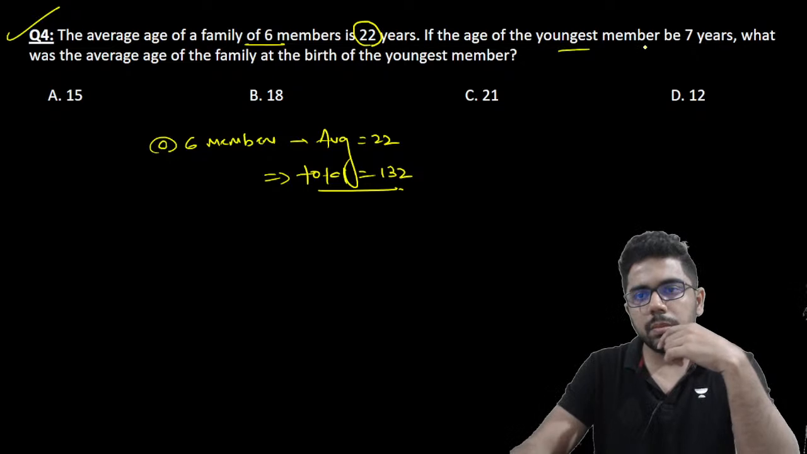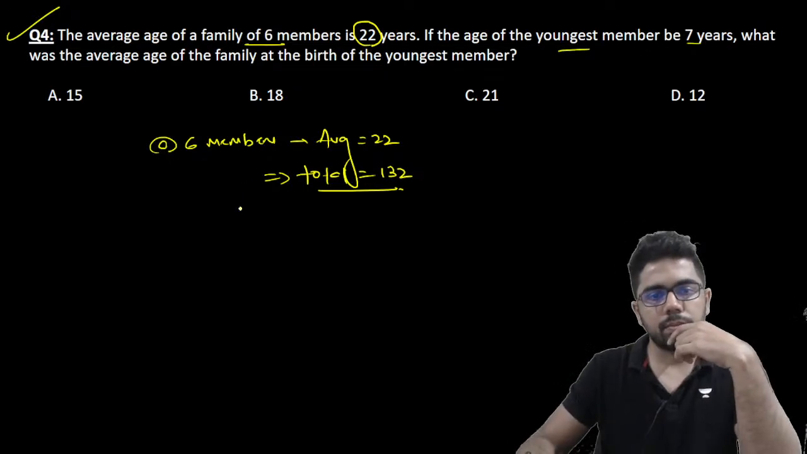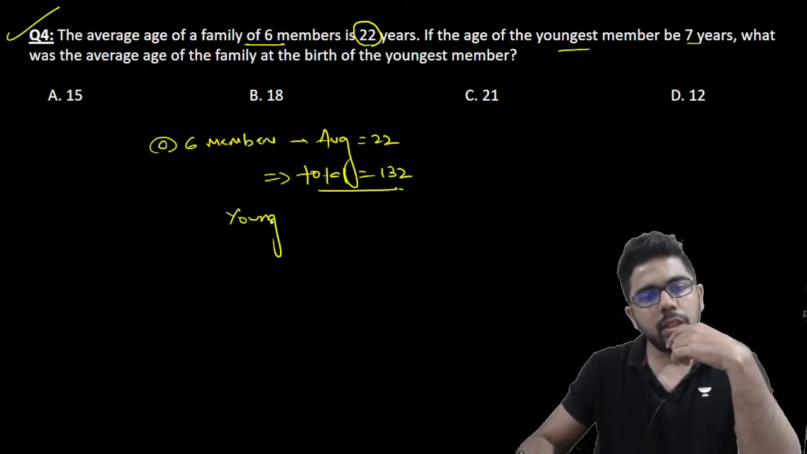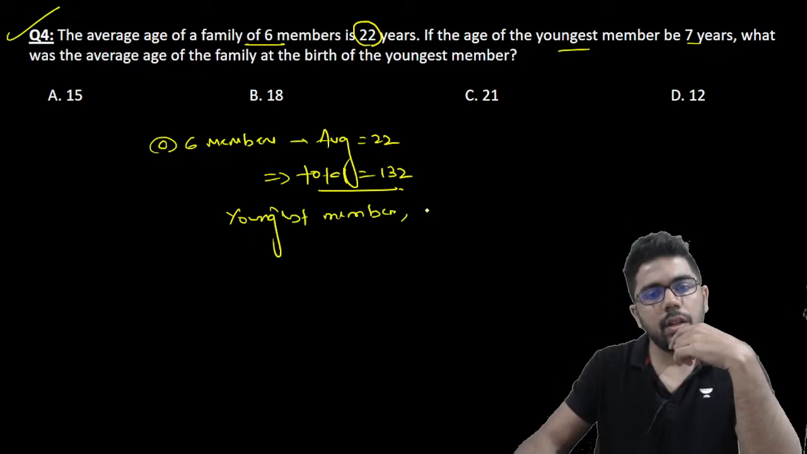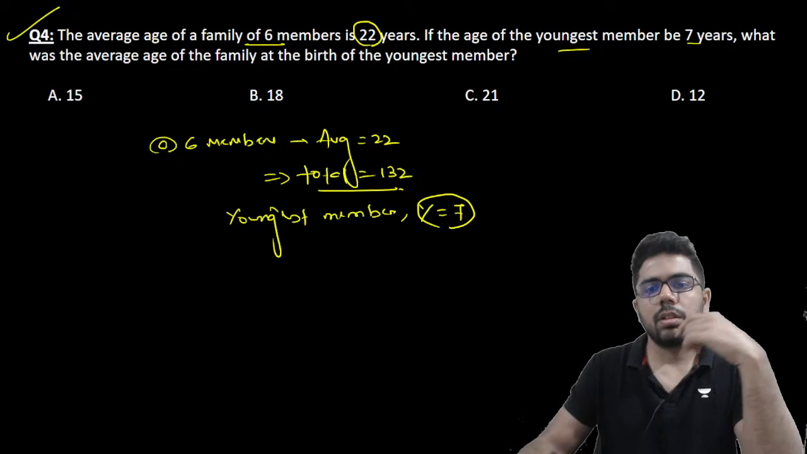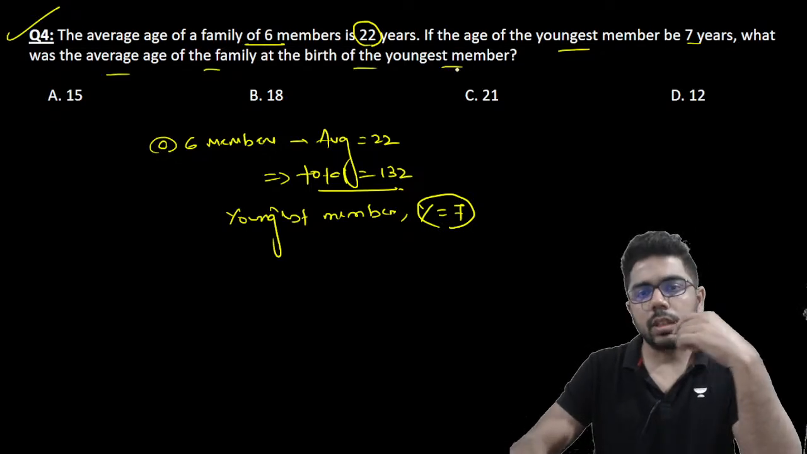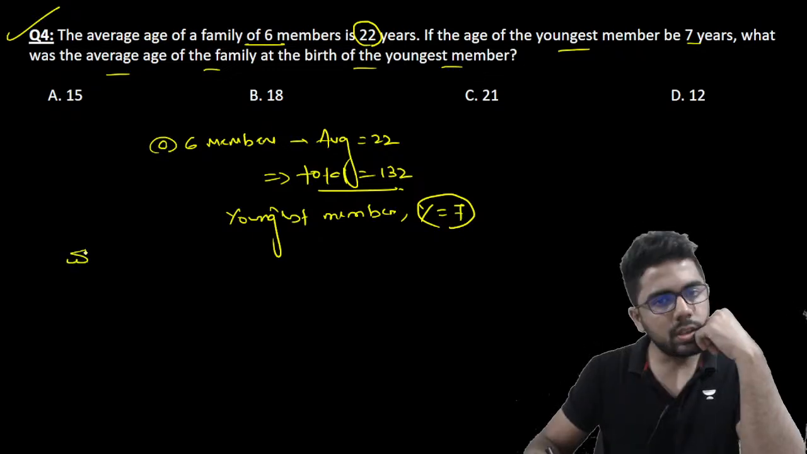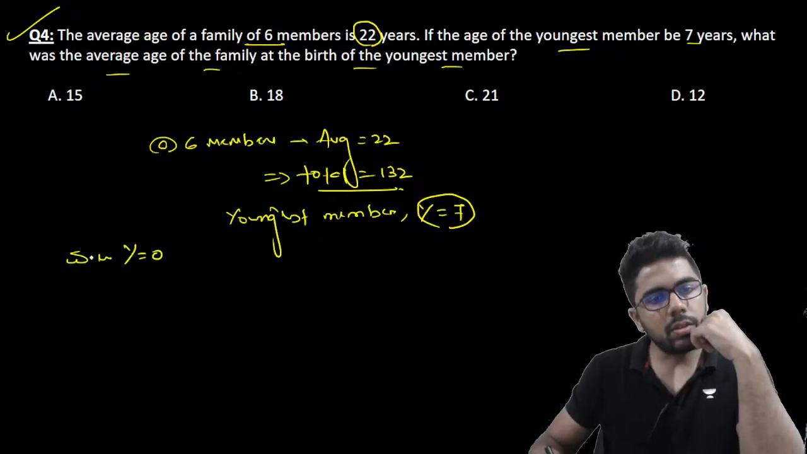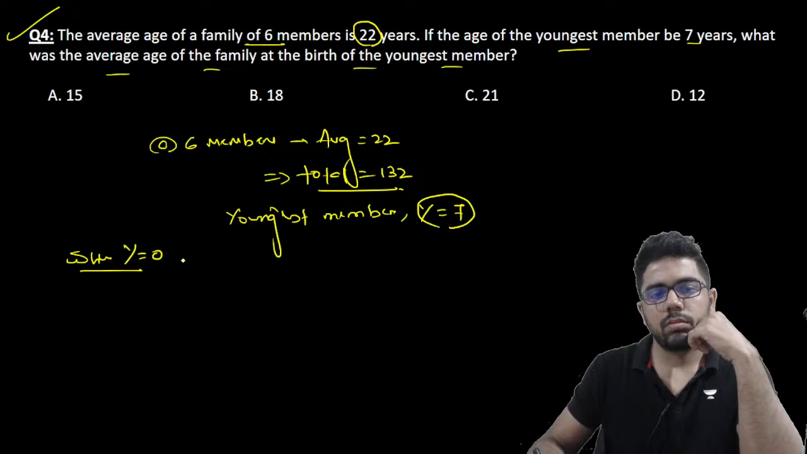If the youngest member be 7 years, यहाँ पे इसका youngest member, let us say is Y is equal to 7 years. So what was the average age of the family at the birth of the youngest member? So when Y was 0, that is 7 years ago,